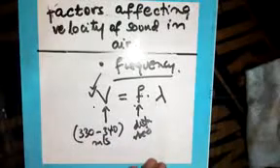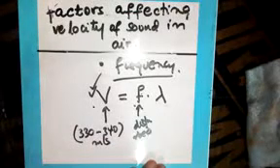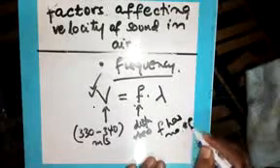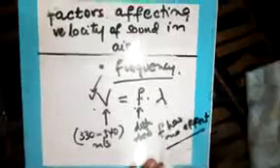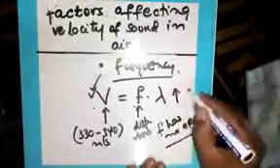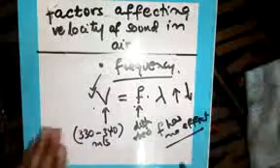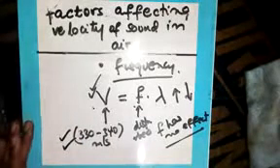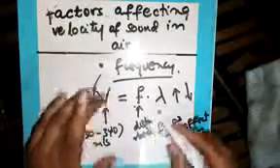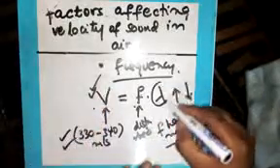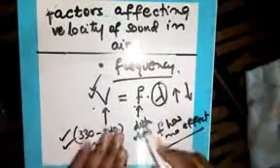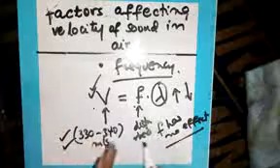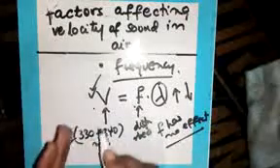Now, what can we say? This means that frequency also has no effect. Because whether it increases or decreases, the velocity of sound in air will remain the same. The effect of frequency is just on wavelength. That means if frequency increases, wavelength decreases, to make sure velocity remains the same.